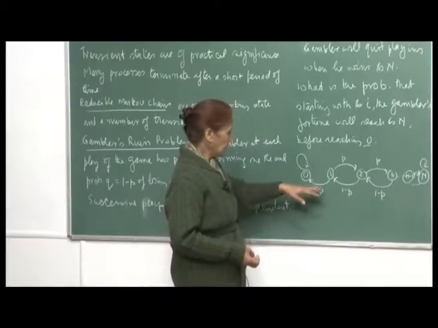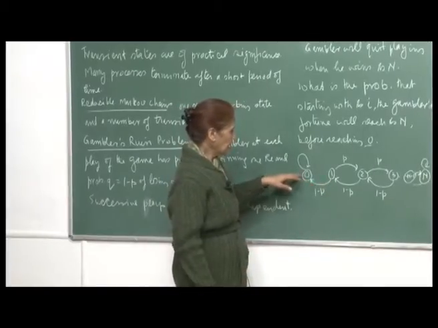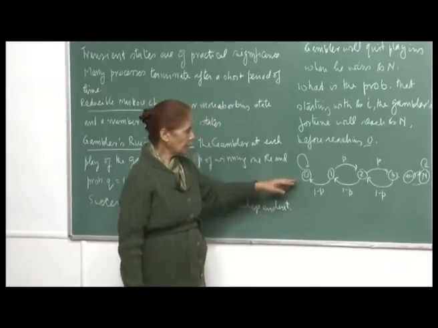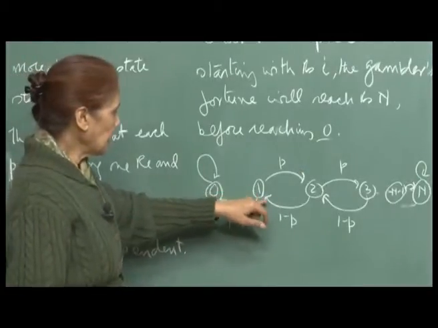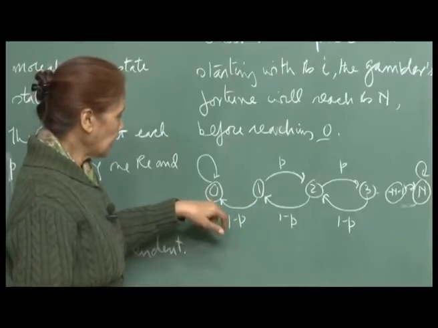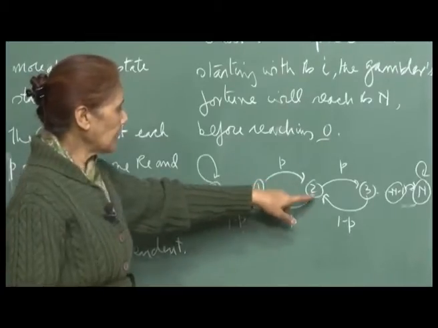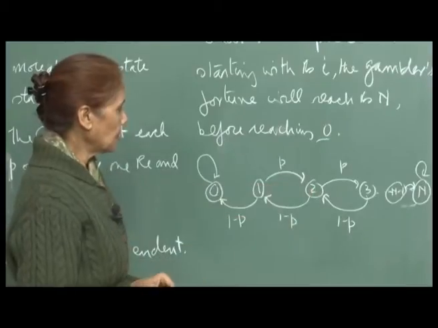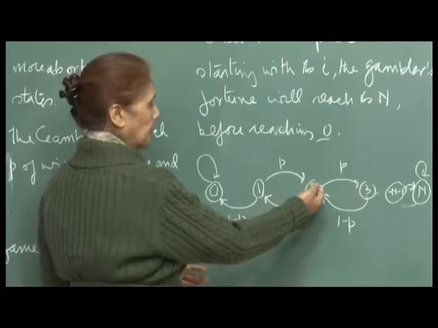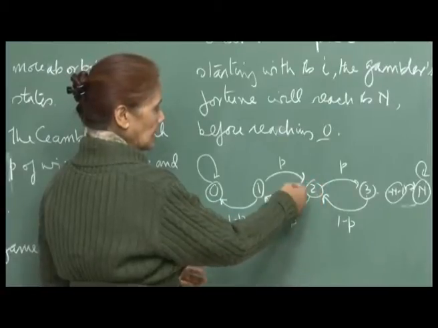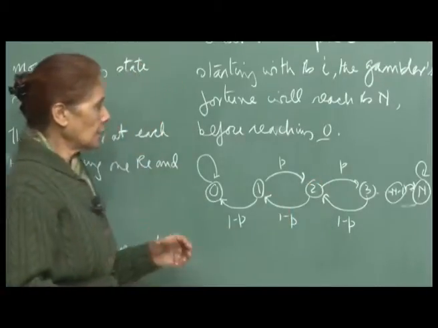With 0, he cannot play because he has no money to bet, so he stays here. If he has rupee 1, he can either lose that rupee and come back to state 0, or he will win with probability p and go to 2, that means he will have 2 rupees. So, the state is described by the amount of money he has, and that is how we use these integers to describe the situation.